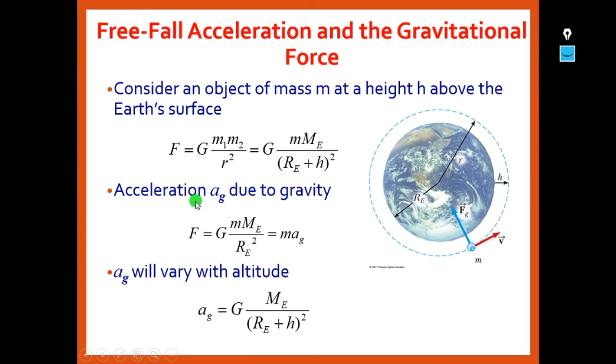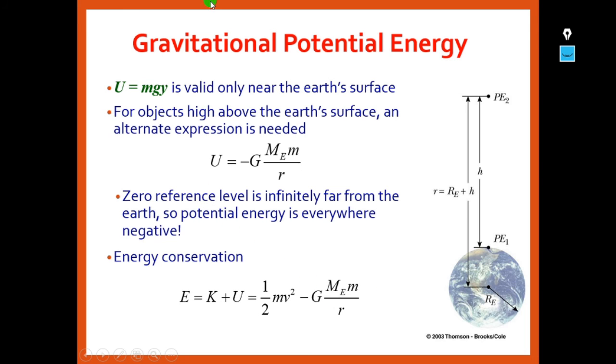So if you substitute in the same equation, with (RE plus h) square, we will get AG equal to G into ME by (RE plus h) square. So this is how we will be able to find the acceleration due to gravity for an object placed at a height h from the Earth's surface.